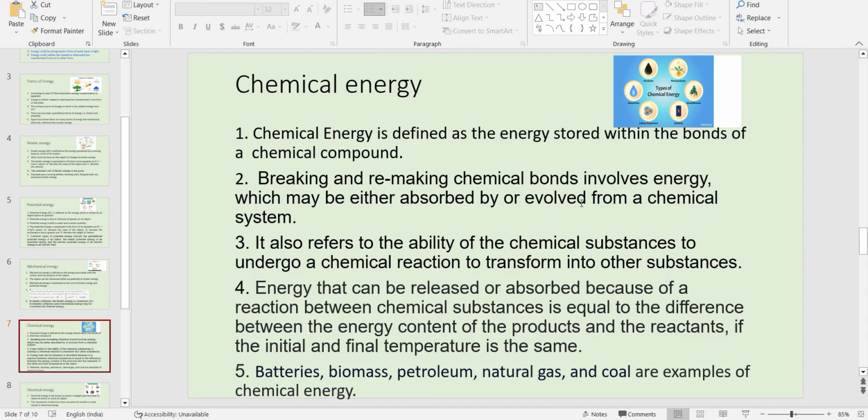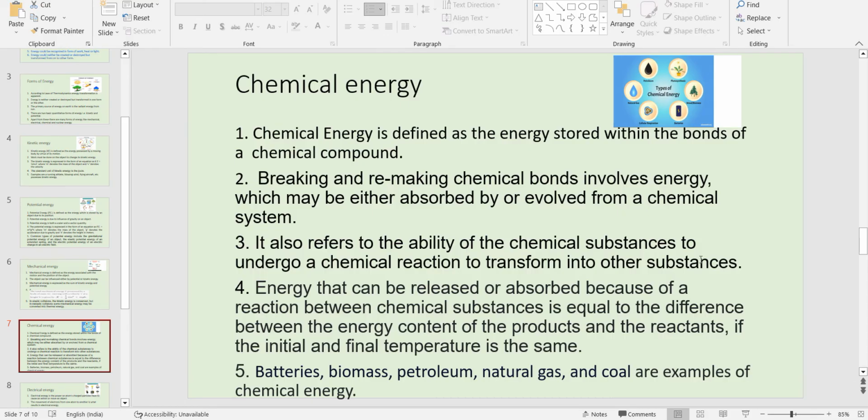So these are possibilities. It is also referred to as the ability of chemical substances to undergo a chemical reaction to transform into other substances. Suppose reactants A and B produce a product C, right?